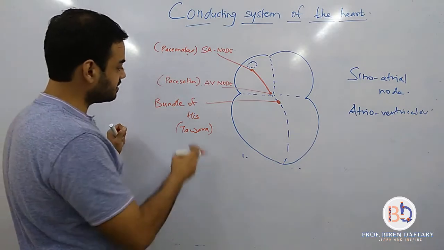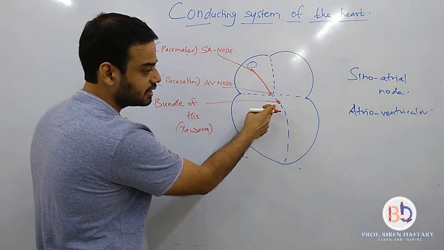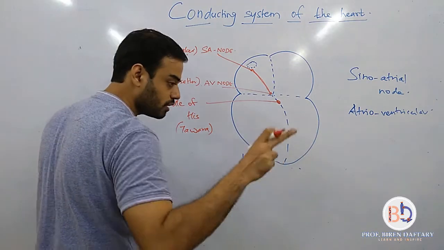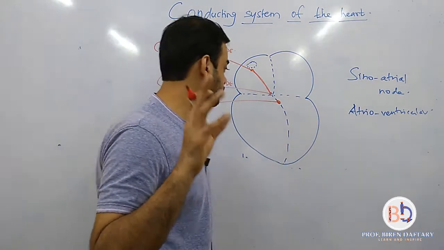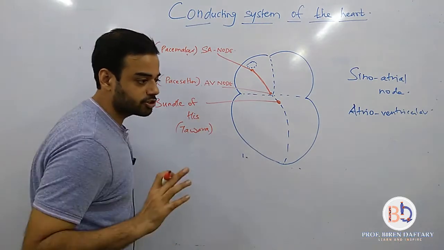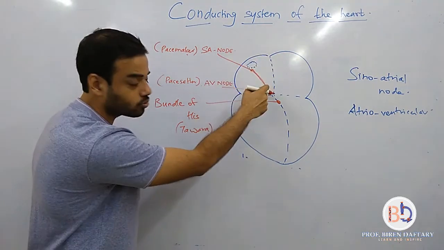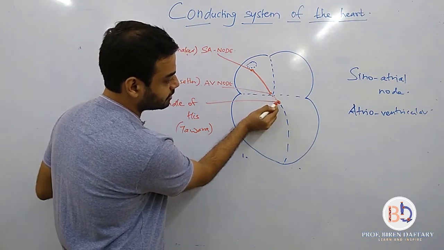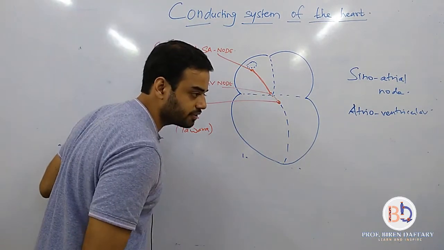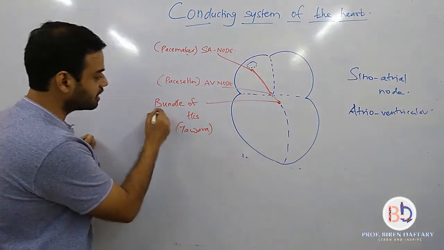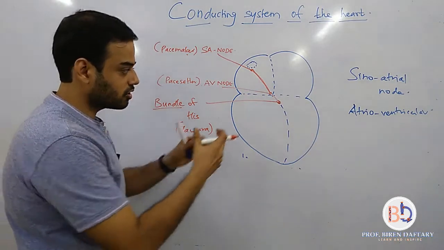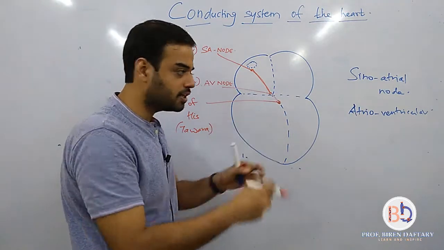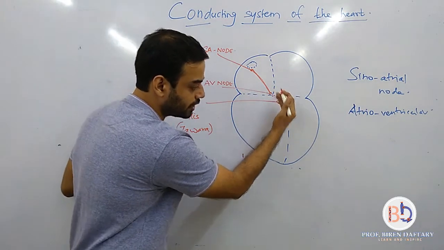Now this bundle of His, if you see, is present on the interventricular septum. You have to know the location. You have to know where each of these nodal tissues is present. This is a nodal tissue, this is a nodal tissue, even this is nodal. So now again I have to show the connection between the AV node and the bundle of His. Now why is this called a bundle? Because many nodal tissues are present over here. There is a bundle. So some of them will go into the right ventricle.